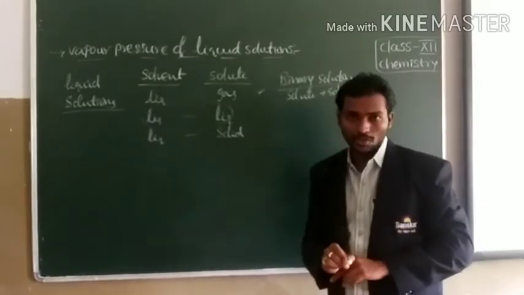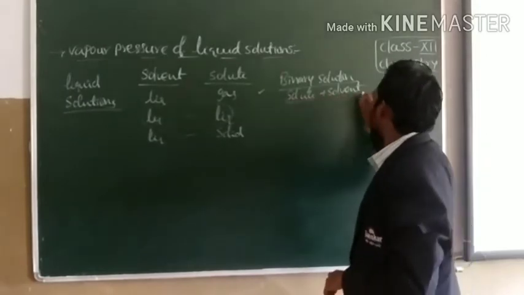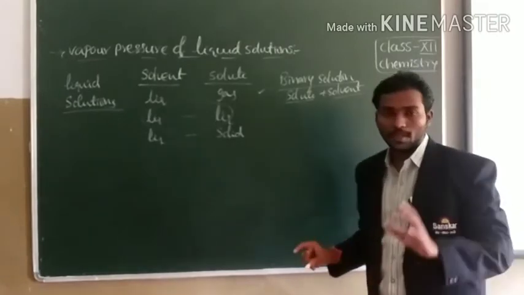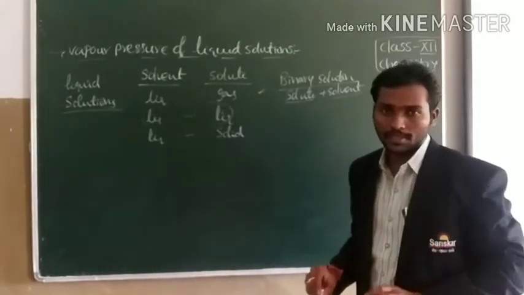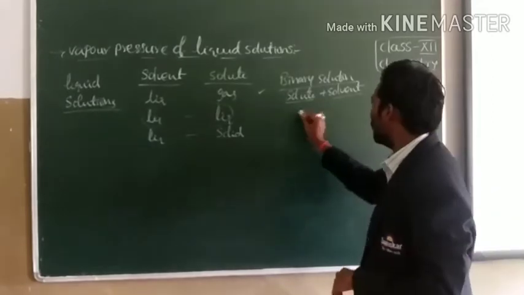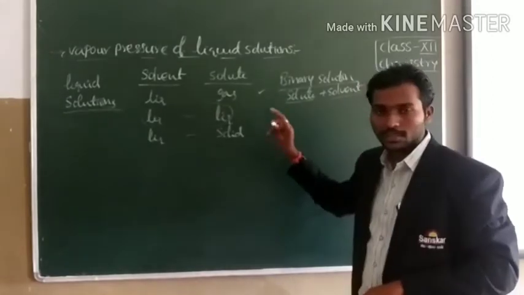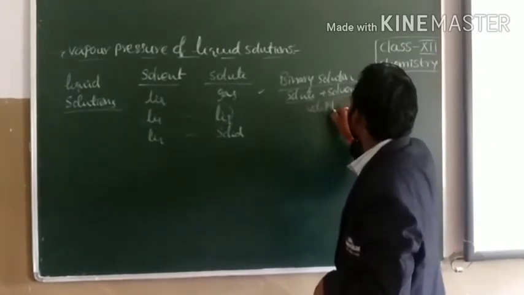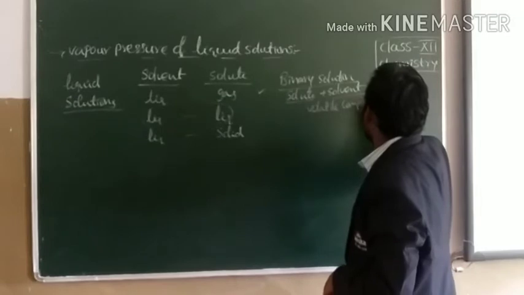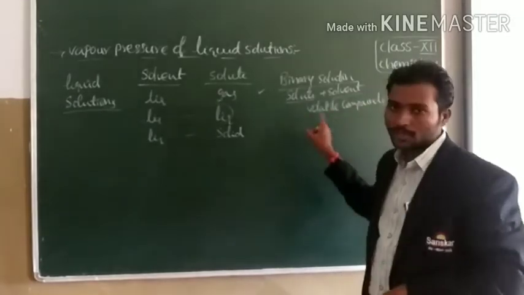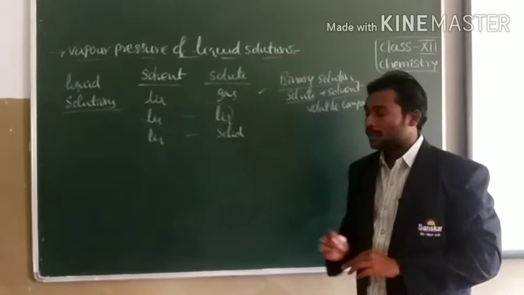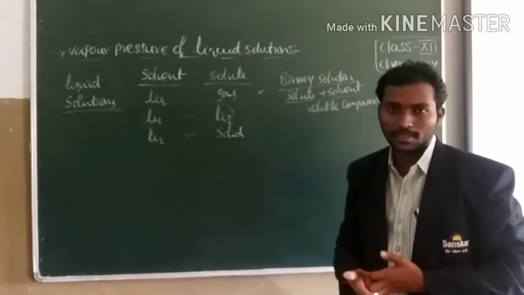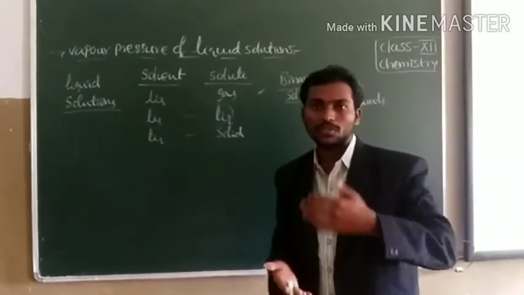Here, this solute and solvent may or may not be volatile in nature. For convenience, let us consider that both solute as well as solvent are volatile in nature. So both are volatile compounds. Both solute and solvent are volatile components. Volatile components means the components which can vaporize easily. They can easily convert from liquid state to gaseous state.